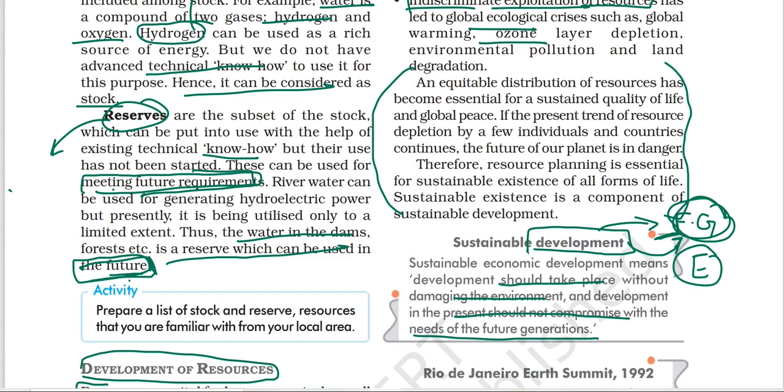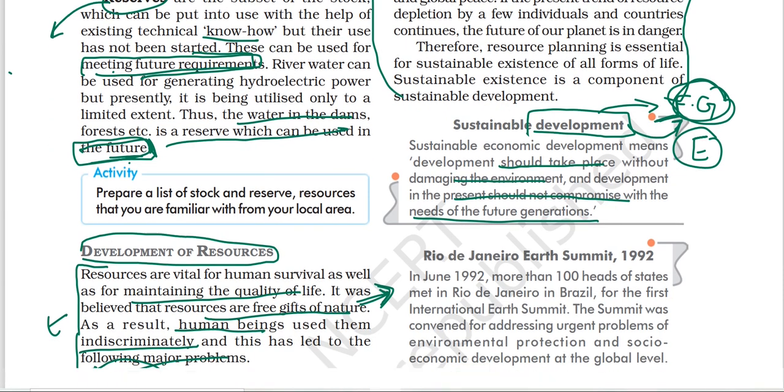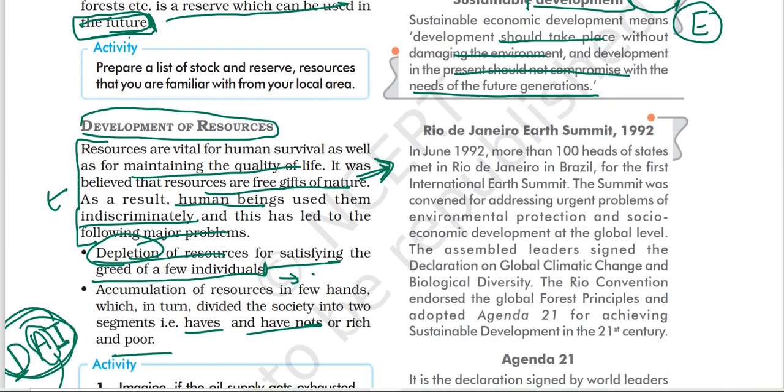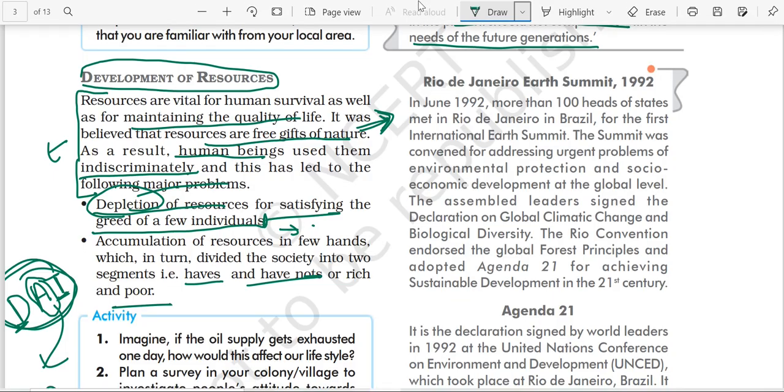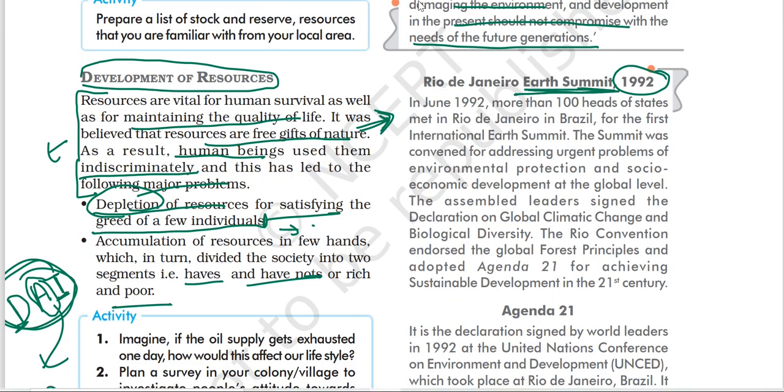Ultimately we talk about the first Earth Summit, which took place in Brazil in 1992, held in Rio de Janeiro.